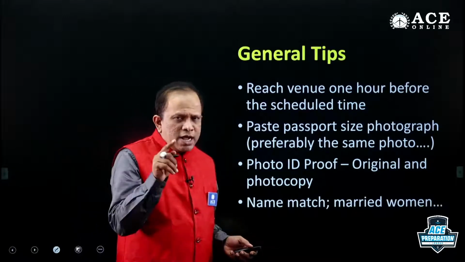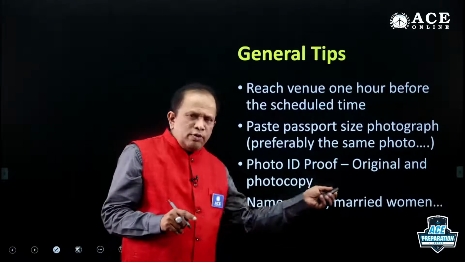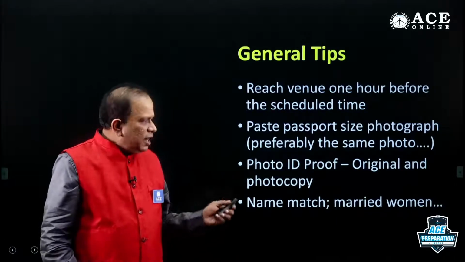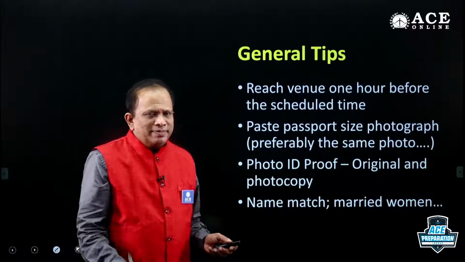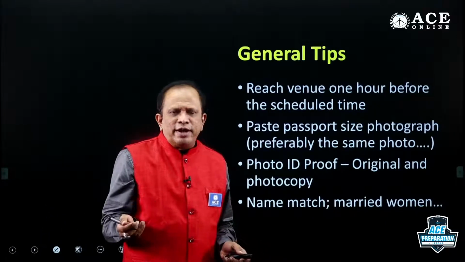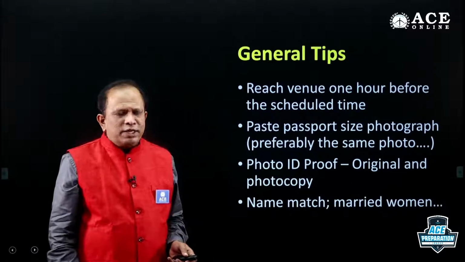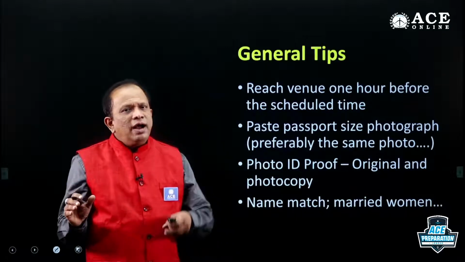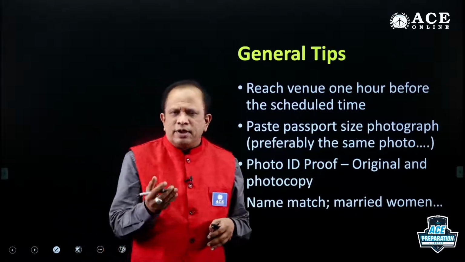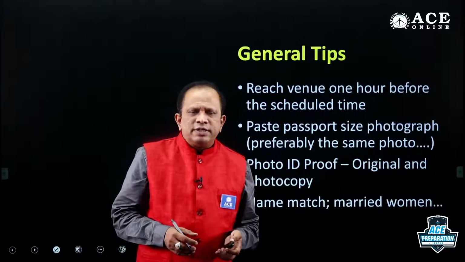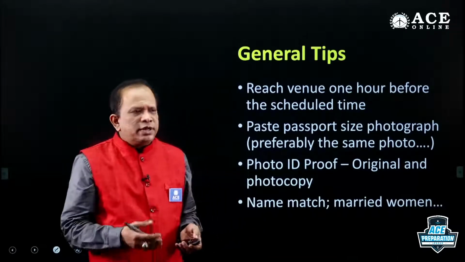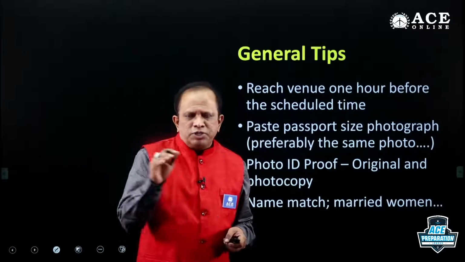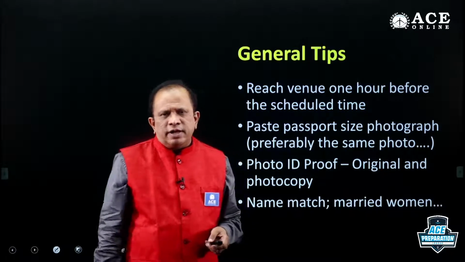The name on the ID card, that means the photo ID proof, and the name in the call letter should match. If it is not matching, then there is going to be a problem. So you select such a photo ID proof where your name is perfectly matching. And for married women, if the photo ID is something and your call letter name is something else, the surname will be changing, or if there is a culture of changing the name of the person, that also will change. You have to carry the relevant documents, including the name changing document and marriage certificate, etc.